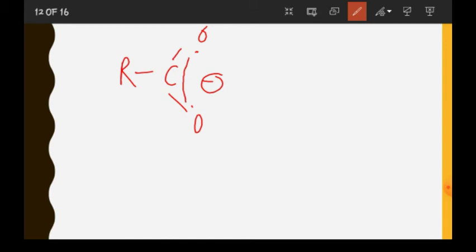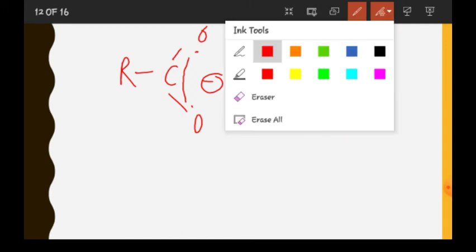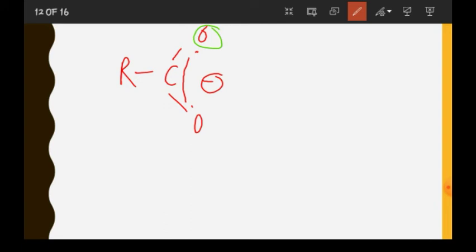Here you can see that there are two oxygen atoms over which there is delocalization of minus charge. But if you see phenoxide ion, as you remember, we have drawn the resonating structures, but the number of resonating structures is more.